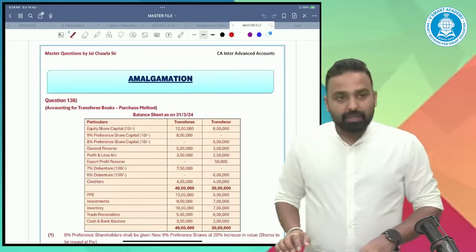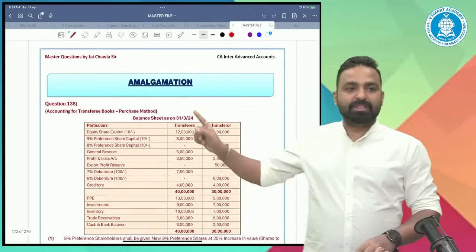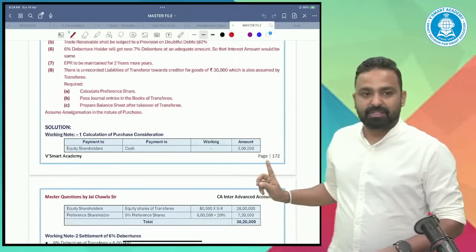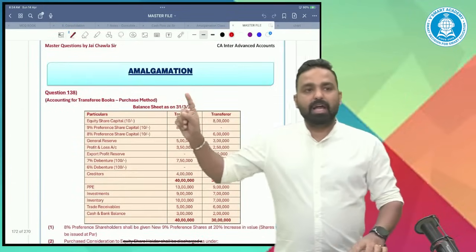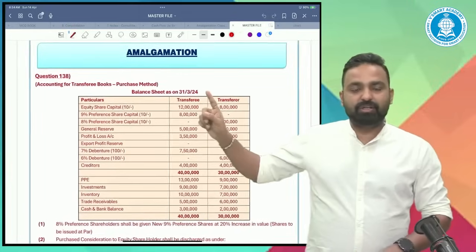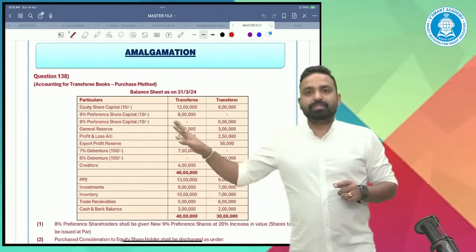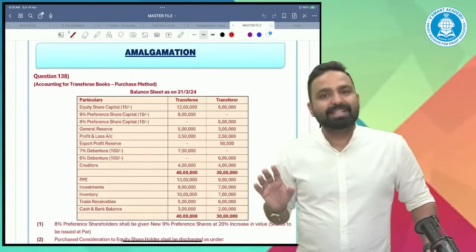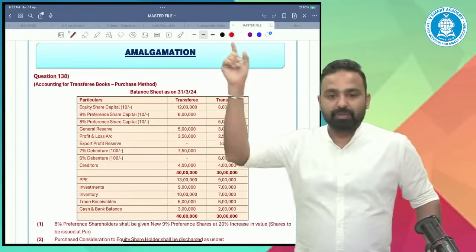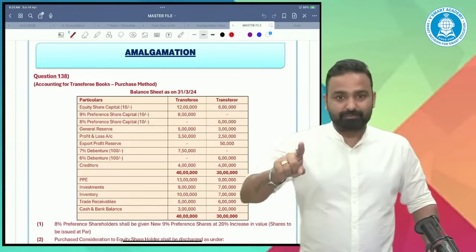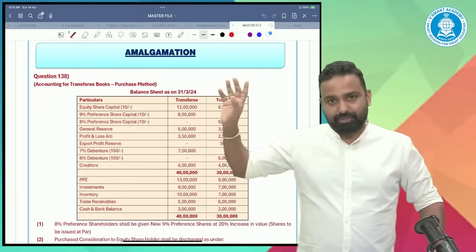So I want you to just open this page. If you have these notes, the page number is 172. These are the master questions, and this is the first question we'll discuss. Question number 138. In this question we'll cover accounting for transferee company under the purchase method, and we'll also cover the pooling of interest method, that is the merger, in the same question.